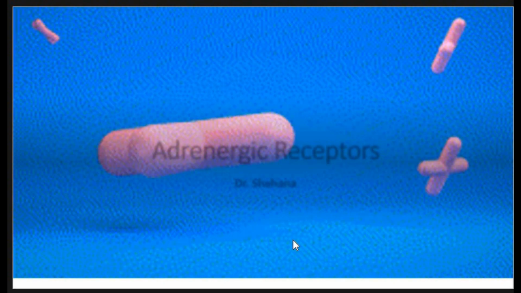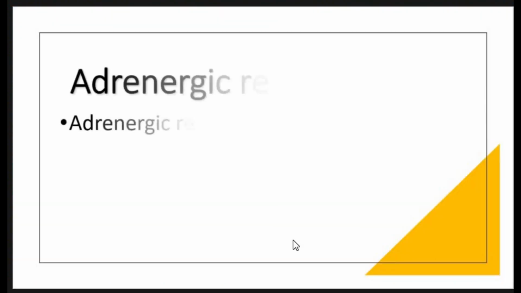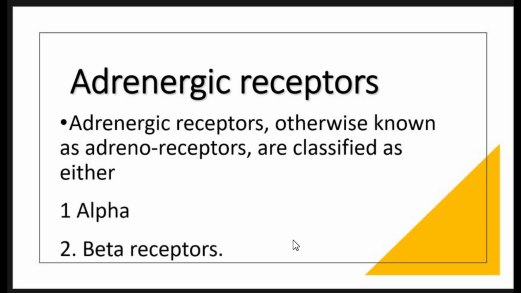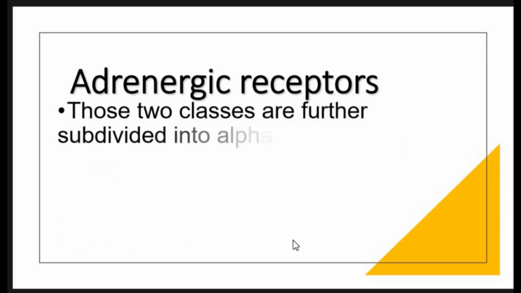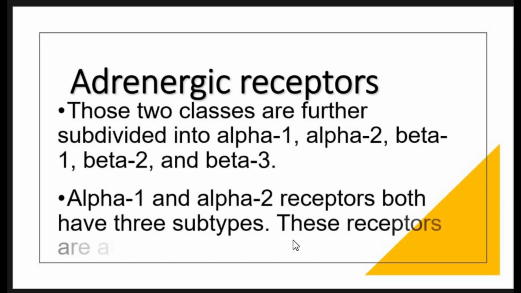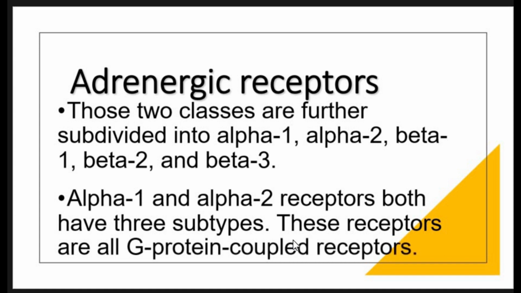We have certain adrenergic receptors. What are adrenergic receptors? These are the receptors to which the catecholamines bind and after that they produce certain effects. There are two major types of adrenergic receptors, alpha receptors and beta receptors. These two classes are further subdivided into alpha 1, alpha 2 and beta 1, beta 2 and beta 3. All these receptors are basically G protein coupled receptors.